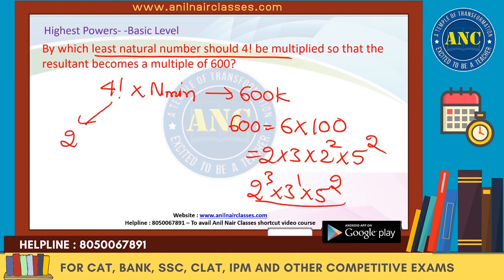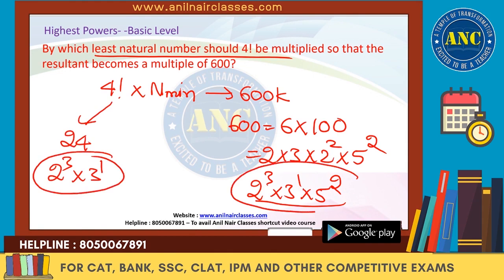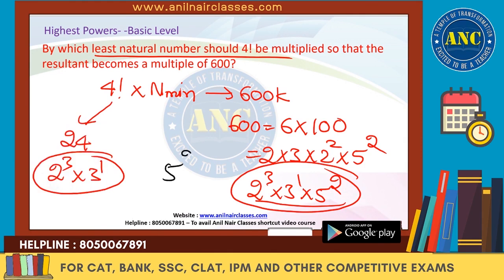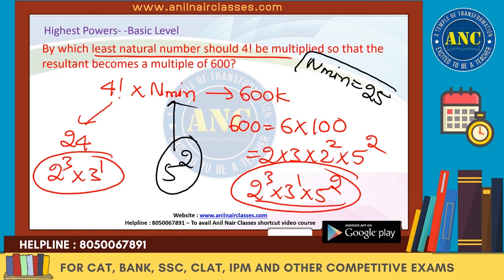4 factorial is 24, which is 2 cube into 3. This is 2 cube into 3, and that is 2 cube into 3 into 5 square. What is missing? The minimum value of n is 5 square, 25. The answer for this question is that the minimum value of n is 25.